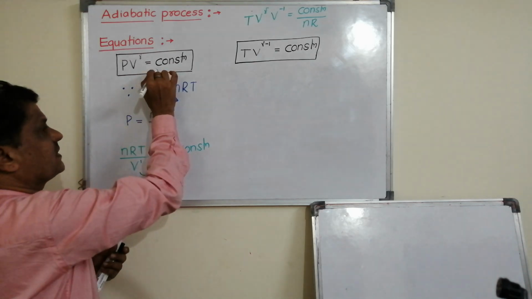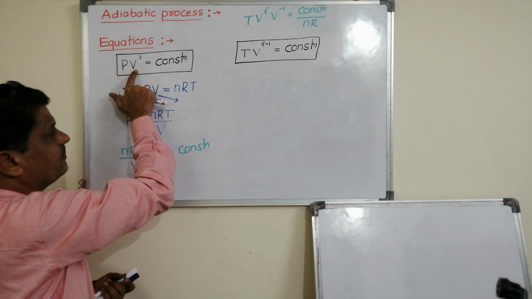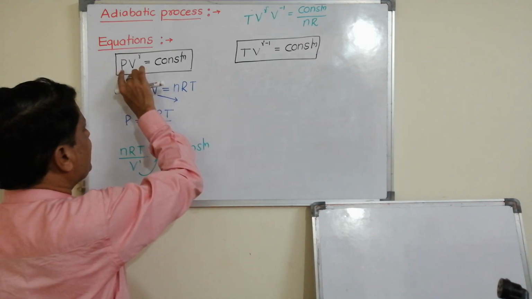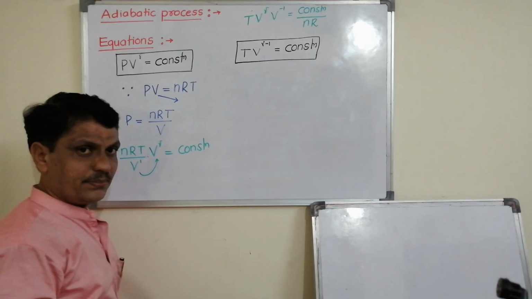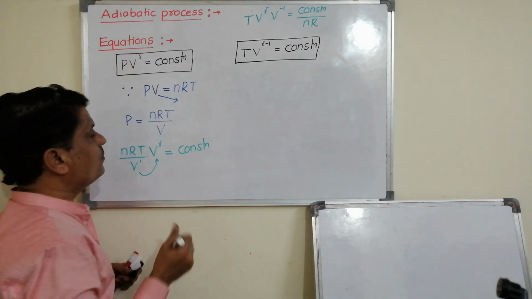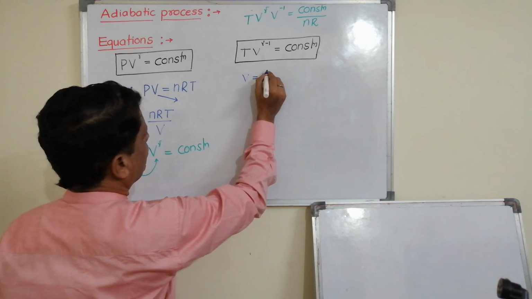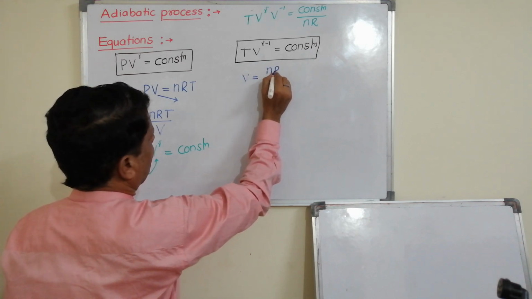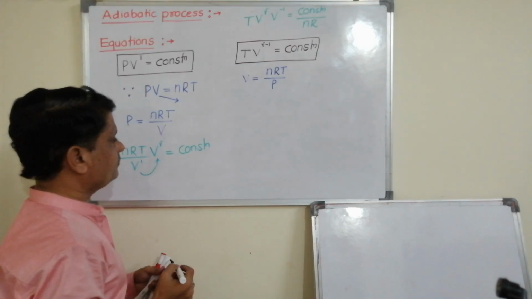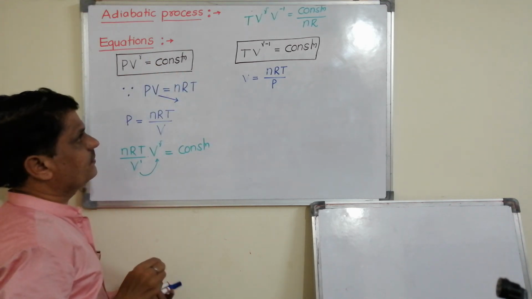Second form. It's a first form, it is a second form. Now it is in terms of P and V. It is in terms of T and V. Now let us take in terms of P and T. P and T, means we have to remove V here. To remove V from this equation, I can take V is equal to nRT divided by P. Then substitute this V in this equation, right?